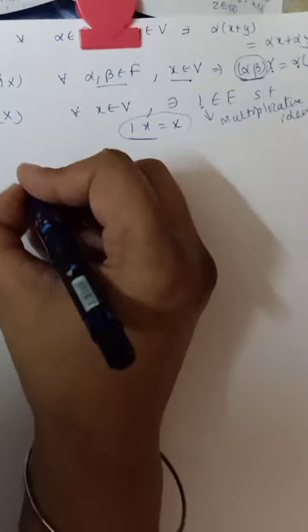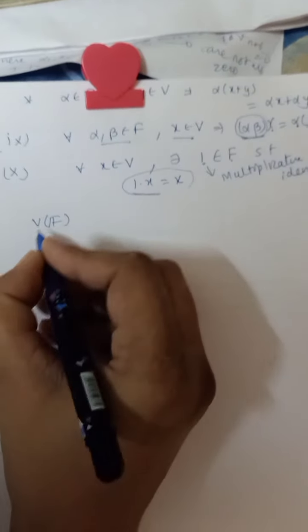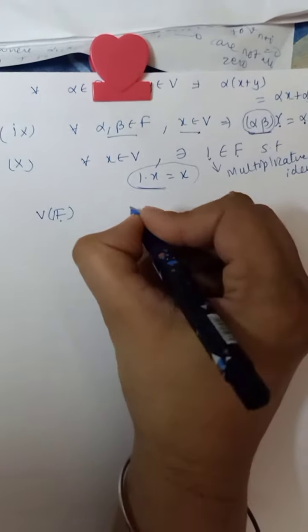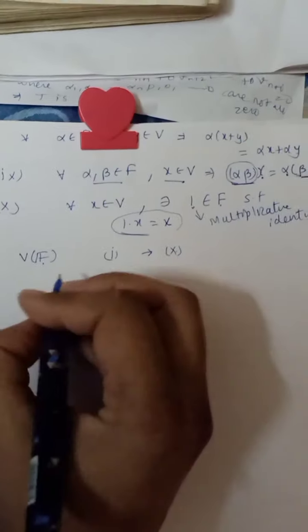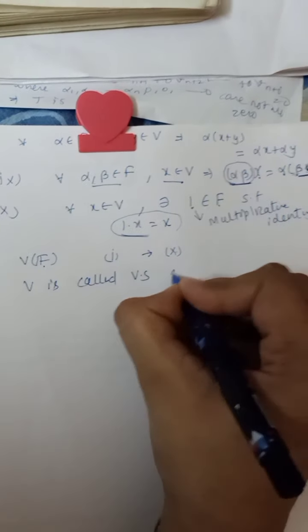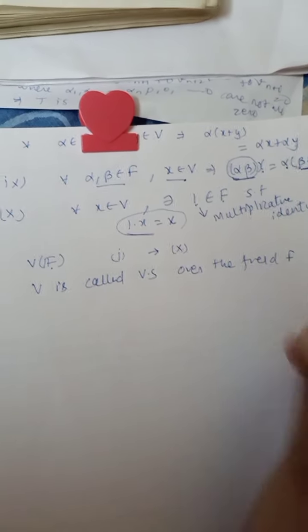So if a set V and a field F satisfy combinedly all the properties from 1 to 10, then V is called a vector space over the field F. Alright.